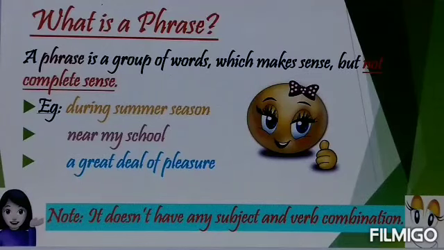For example, during summer season. Now tell me what happened during summer season. Is it conveying you any complete sense? No. But it is making some sense. But it is not giving you the complete sense. So it is a phrase. Now the next group of words. Near my school. So what happened near your school? It's not conveying you the complete meaning. So it is also a phrase. A great deal of pleasure. Again, this is also not conveying you the complete meaning, but it is giving you some meaning. So all these kind of group of words which make sense but not complete sense are called phrases.